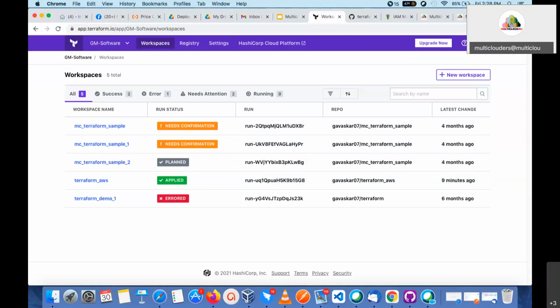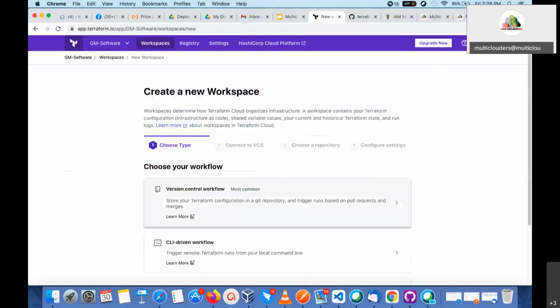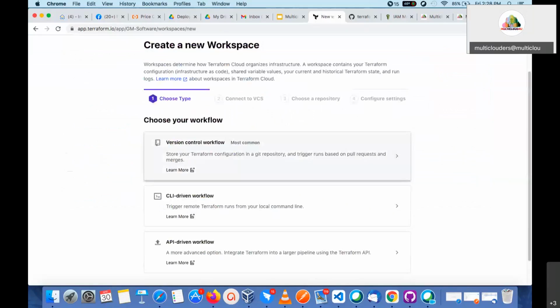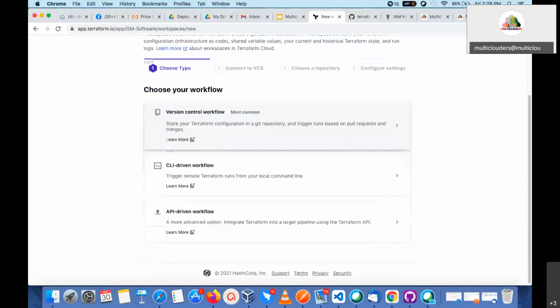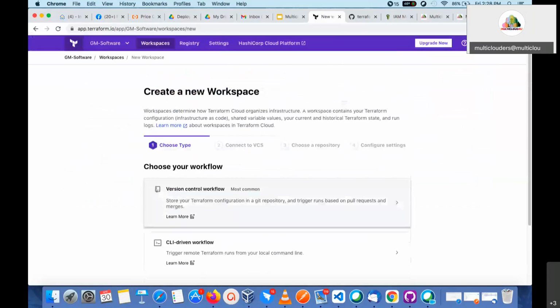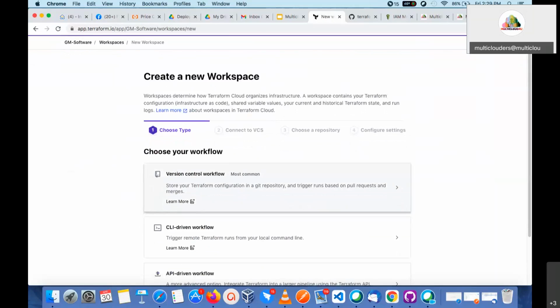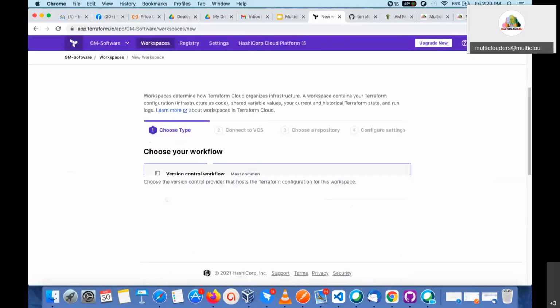You click new workspace. Now you have to choose; many options are there. Version control workflow, that is, if you want to connect a GitHub repository. Now what I have to do from this Terraform Cloud is connect the GitHub repository. After connecting to the GitHub repository, I have to run the Terraform code, that is the main.tf code, from here, and create a resource in AWS Cloud. This is the thing I have to do. So now you click version control workflow.